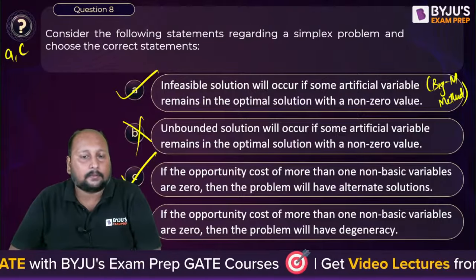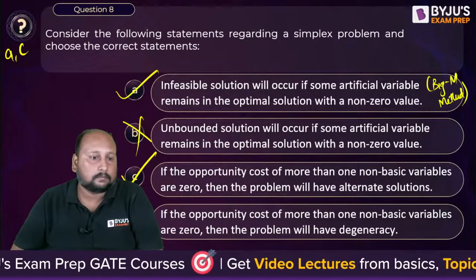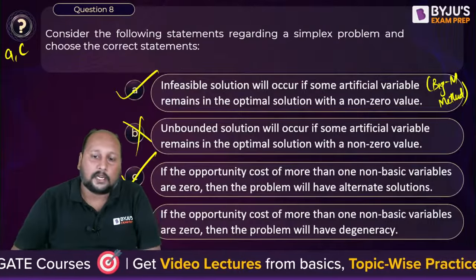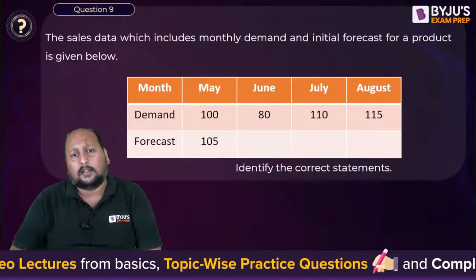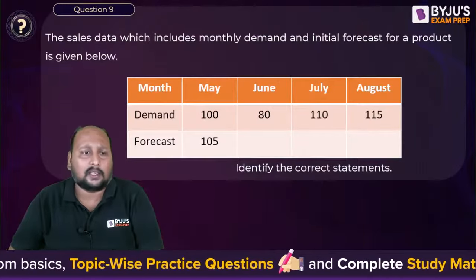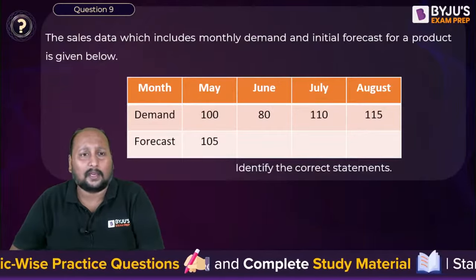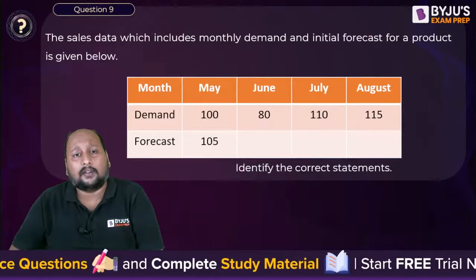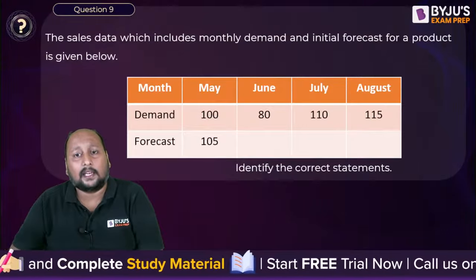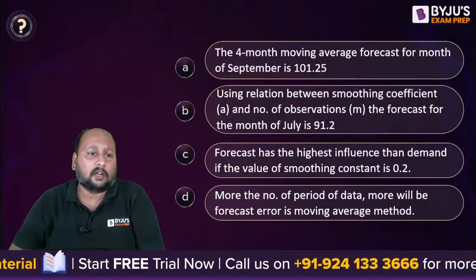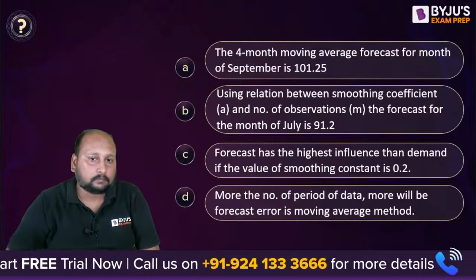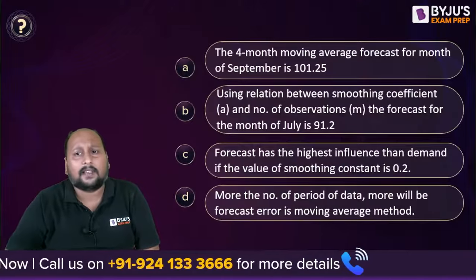Is it clear, everyone? Done? Chaliye. Now let's proceed with the next question from forecasting. A forecasting question, because forecasting is a topic which is important from GATE examinations. The sales data, which includes monthly demand and the initial forecast of a product, is given. You have to tell me which of the following statements is correct.